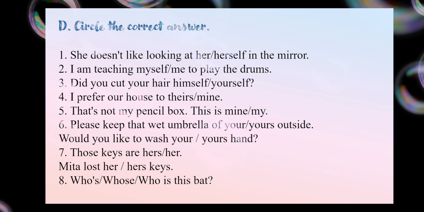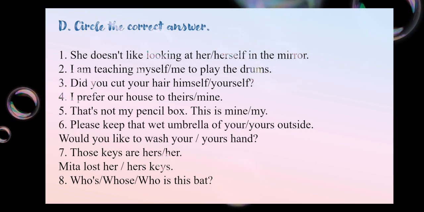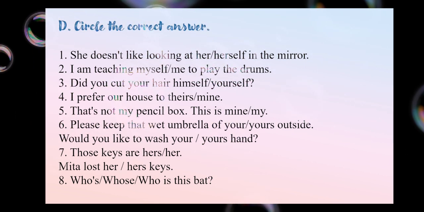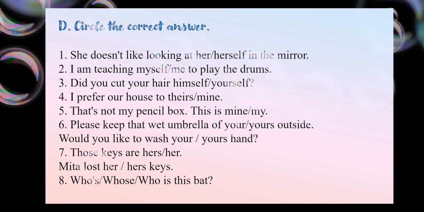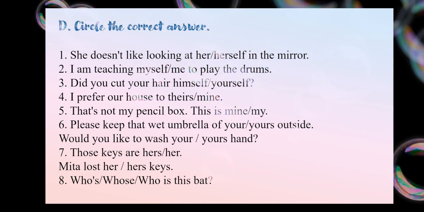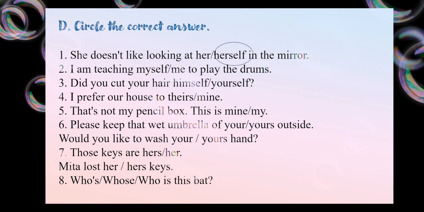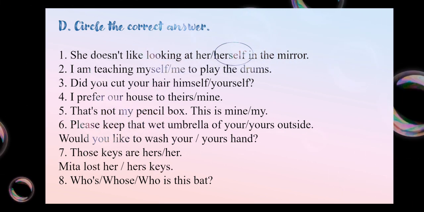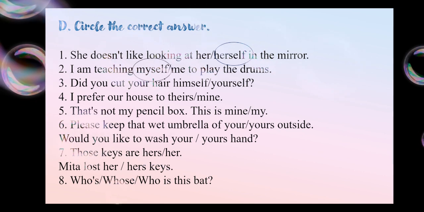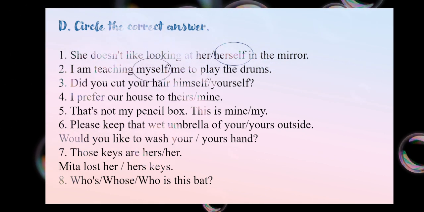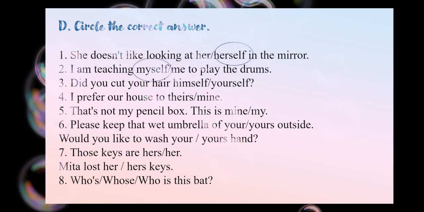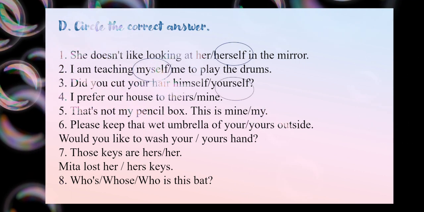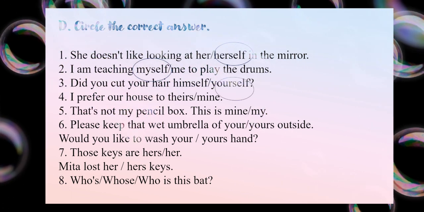Let's go to part D. Circle the correct answer. Question 1. She doesn't like looking at her or herself in the mirror. She doesn't like looking at herself in the mirror. Question 2. I'm teaching myself or me to play the drums. I'm teaching myself. Okay. Did you cut your hair? Himself. Yourself. Did you cut your hair? So yourself.